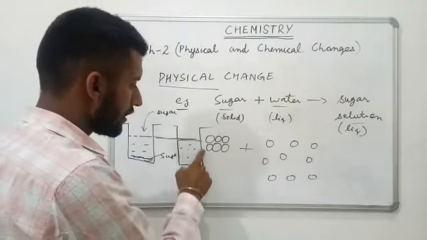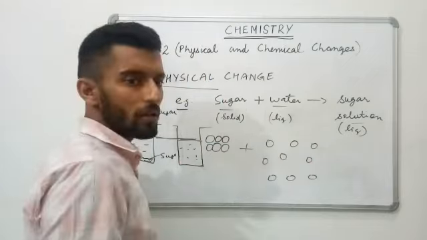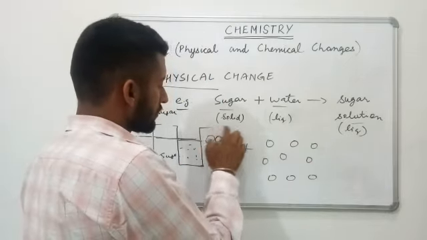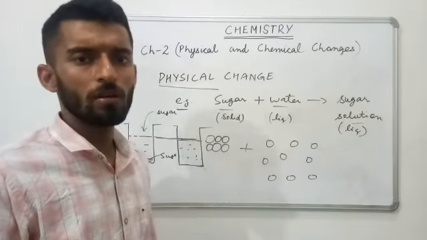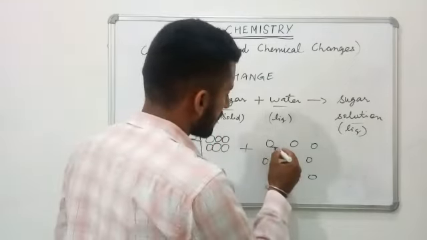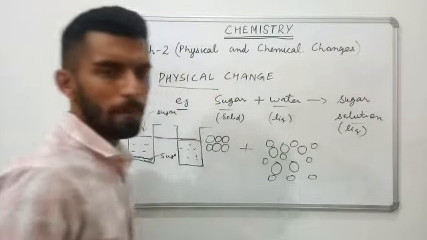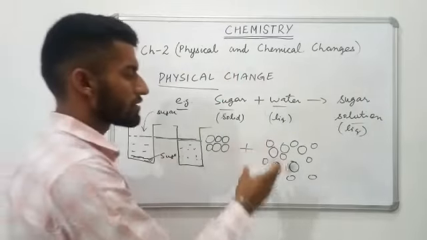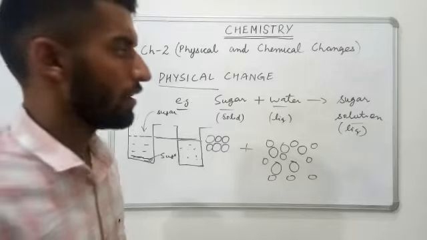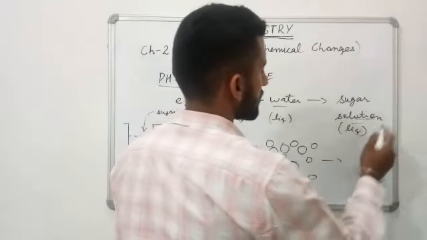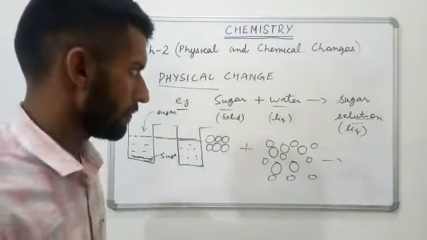When some solid is suspended or mixed with the water or the liquid, the molecule of sugar first of all breaks and gets adjusted here, because liquids have space. When it gets adjusted here, there is no increase or decrease in the level, and we get a solution of the same level. There is no increase or decrease in the volume.